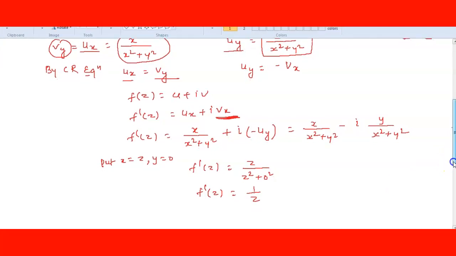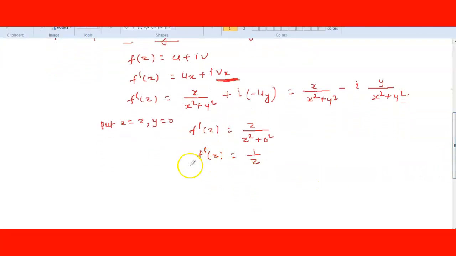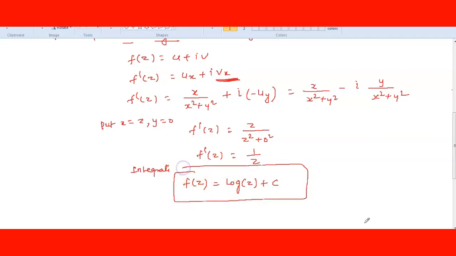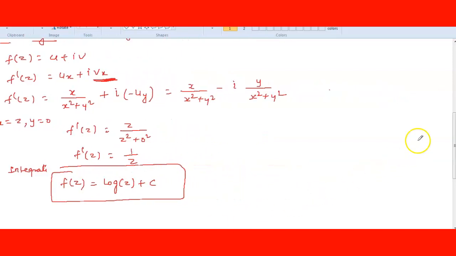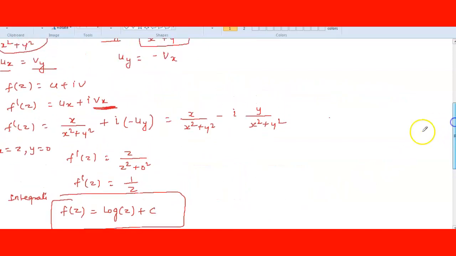So this is f dash of z, we got it, but we have to find f of z. So just integrate, because f of z is called the complex variable, analytic function. So the integration of 1 by z is log of z. Any doubt till here? So this is how we have to solve it. In the equation we have to put x is equal to z and y is equal to 0.